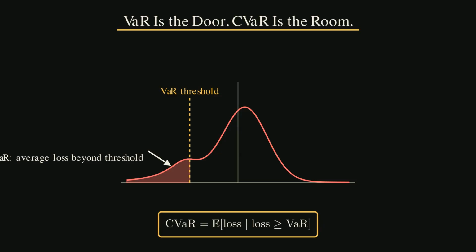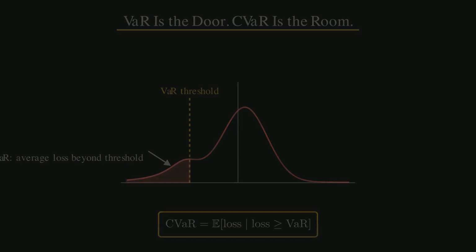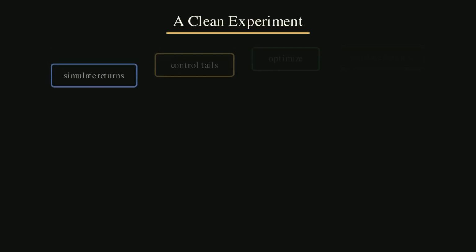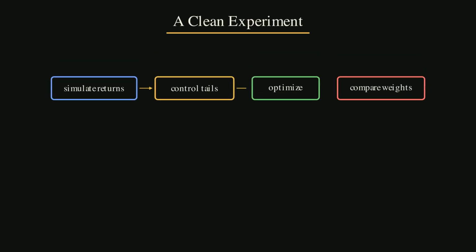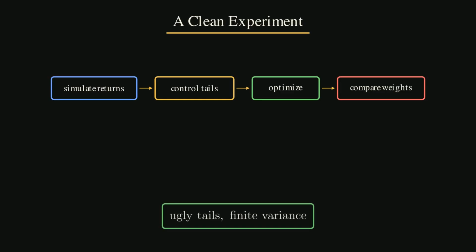Now put that idea into an optimizer. Mean variance optimization asks for the lowest variance at a target return. M-CVaR asks for the lowest average tail loss at a target return. If returns are truly normal, the two methods agree. That is important. M-CVaR is not magic. When the world is bell-shaped, the old model and the new model point to the same frontier. The difference appears when returns are not normal.